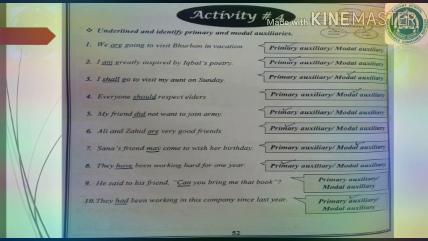Activity number 4, underline and identify primary and modal auxiliaries. Now here it is about primary and modal auxiliaries, the helping verbs. So you will not underline the main verb, underline the helping verb, and then you have to identify whether it is primary auxiliary, telling about the tense of the sentence, or the modal auxiliary, that is telling about the mode or the manner or different expression.